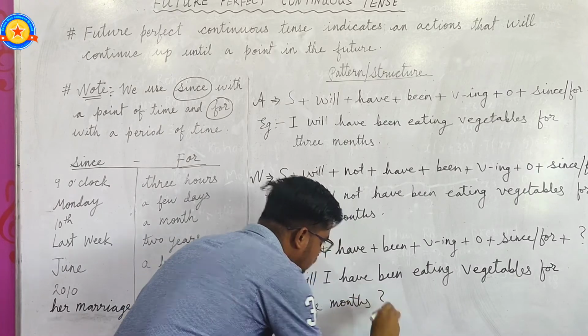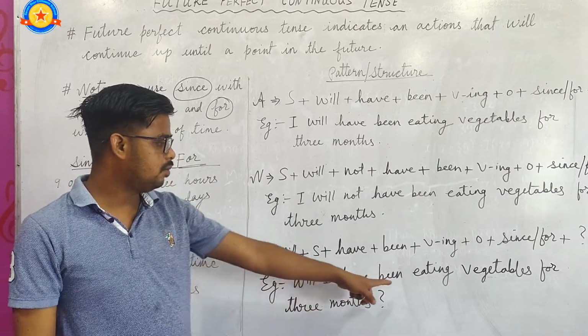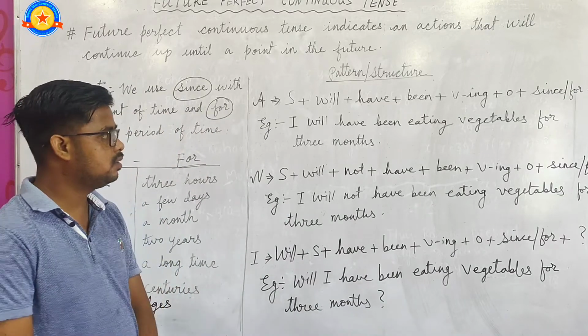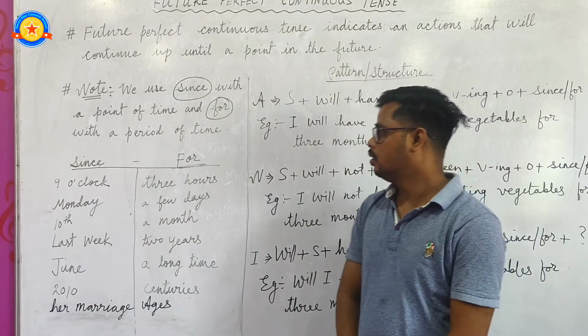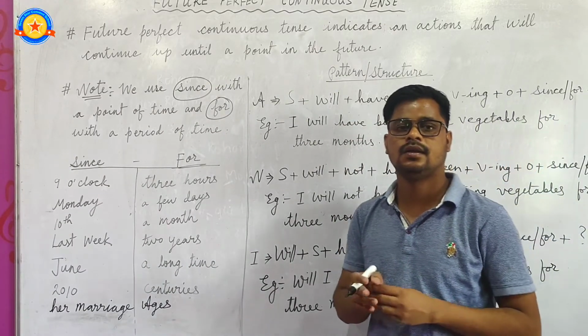And at the end of the sentence don't forget to put a question mark. Okay, will I have been eating vegetables for 3 months? So students, by applying this pattern, formula or structure, or using these examples, you will be able to make different kinds of sentences.